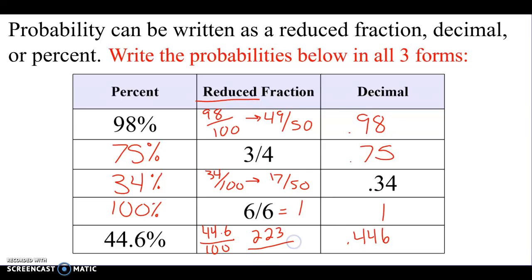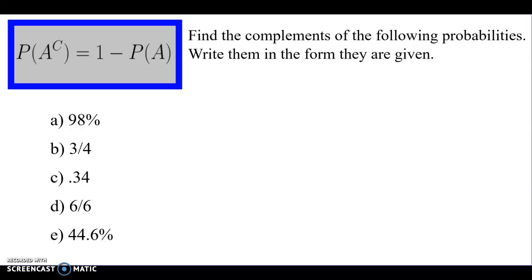223 over 500. We have the complement. A complement is just the other part of it, right? So if I say there's a 60% chance that something happens, what's the percent chance that it's not going to happen? 40%. So you can see here, there's a little formula, but this is the decimal. So it's a formula for if you're given a decimal, it's 1 minus.